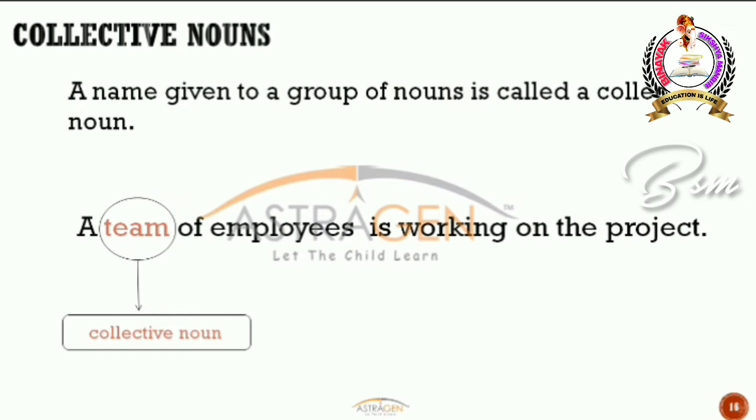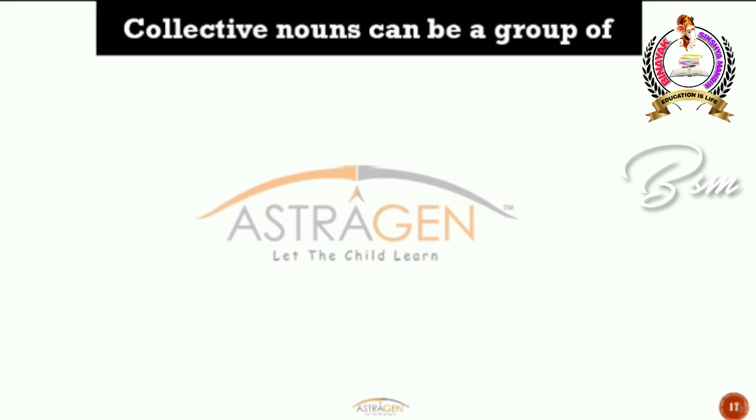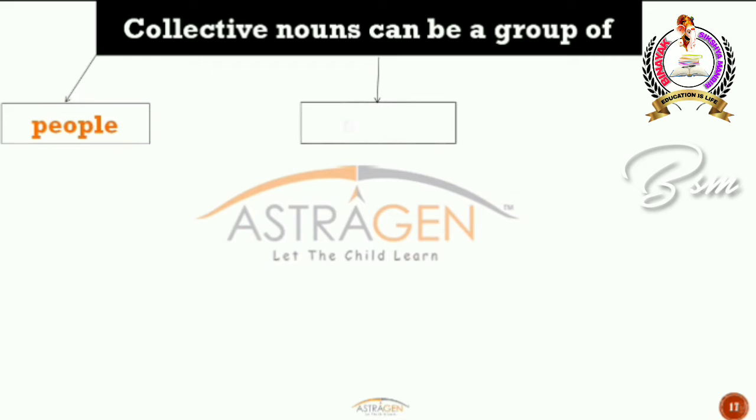All right. So let's check a few more examples. Collective nouns can be a group of people, a group of animals, or a group of things. So you have groups for people, animals, and things. For each and every group, you have some name. So we will check all those names now.